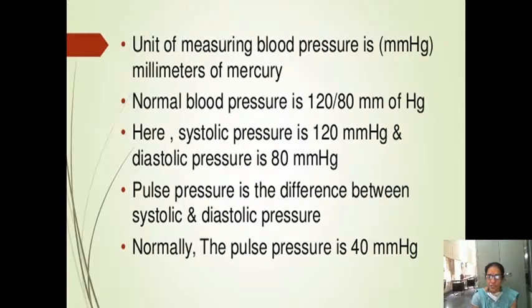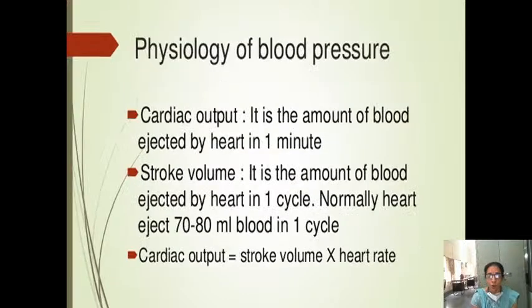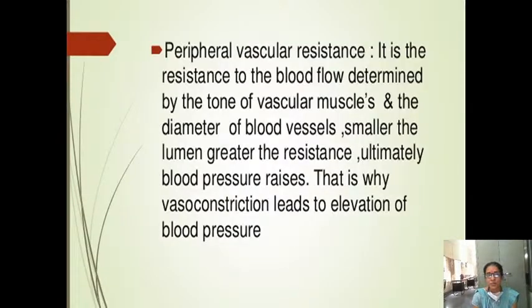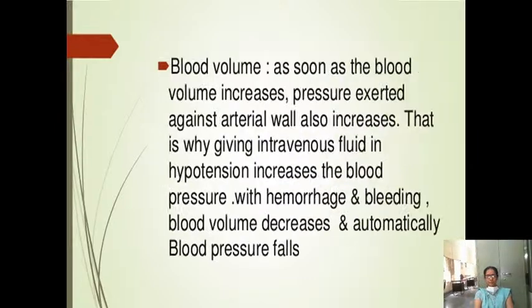So what are the units of blood pressure, what are the normal values of blood pressure, what is pulse pressure we have seen, what is mean arterial blood pressure we have seen. So what is cardiac output, that is stroke volume into heart rate. Whenever these increase, your systolic blood pressure will increase, and diastolic pressure is dependent upon your peripheral resistance, that is the diameter of the blood vessel. So whenever there is vasoconstriction, your BP will rise. Whenever there is vasodilation, your BP will be low.